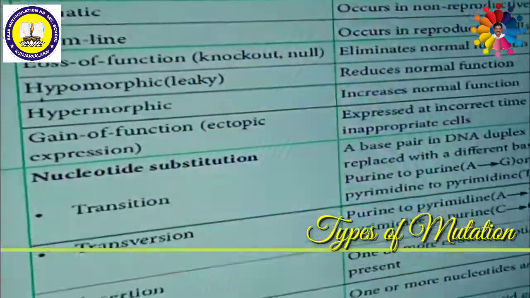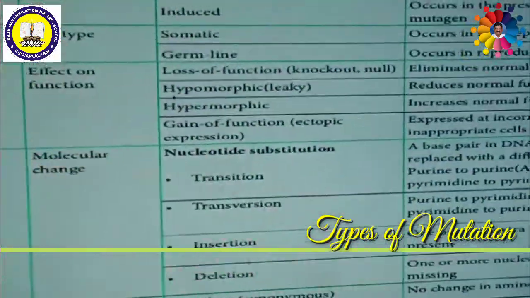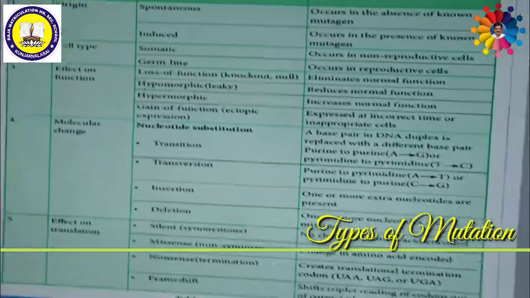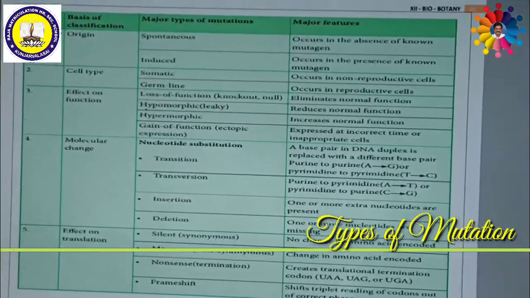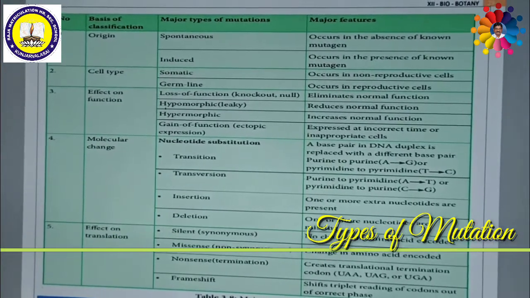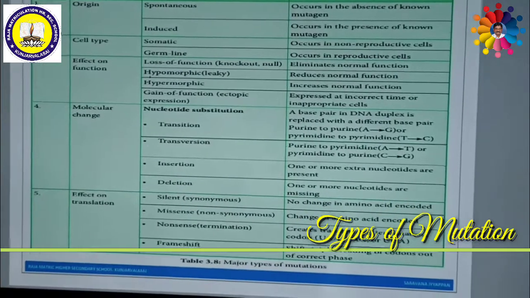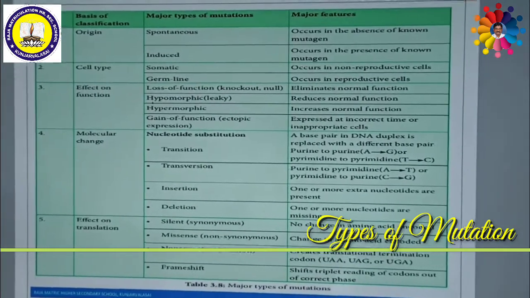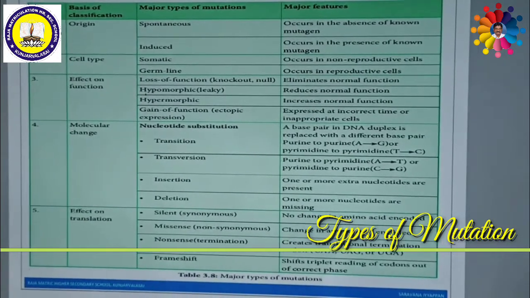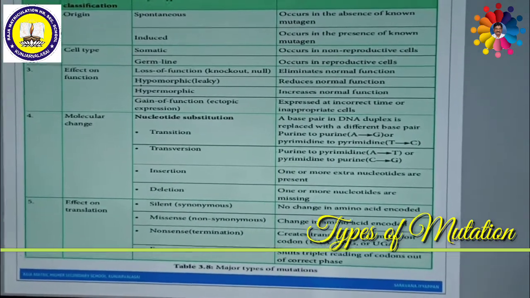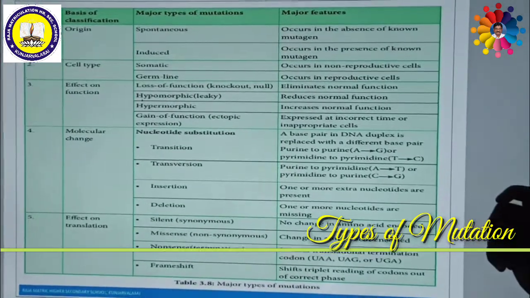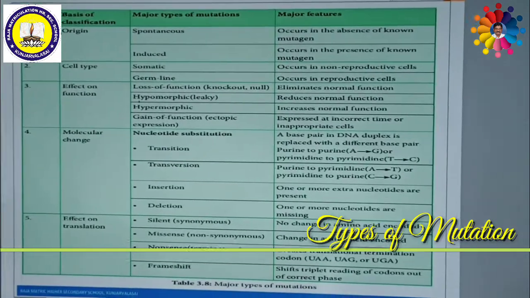This mutation was first discovered by Hugo de Vries in a plant called Oenothera lamarckiana in 1901. In a plant like Oenothera lamarckiana, the evening primrose plant, he studied the mutation process very deeply. So mutation is a process in which a sudden heritable change occurs either in plants or animals.